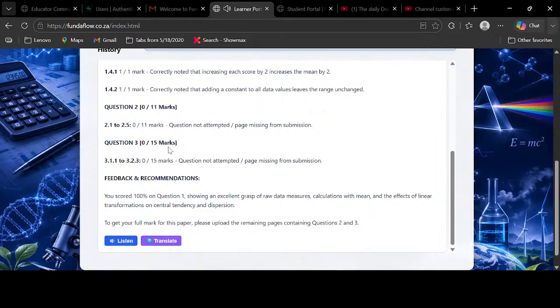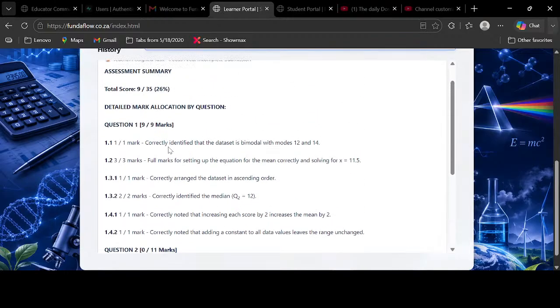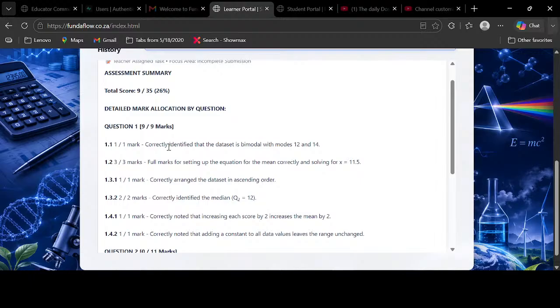Okay, guys, as you can see here, once you've put the test there, I'm going to ask you to do question 2 and question 3, and then you can submit them. But also submit question 1 so that you don't have to get the zero that I got. Oh, unfortunately, it's 9 marks, because I thought the question was out of 11, and it's out of 9.